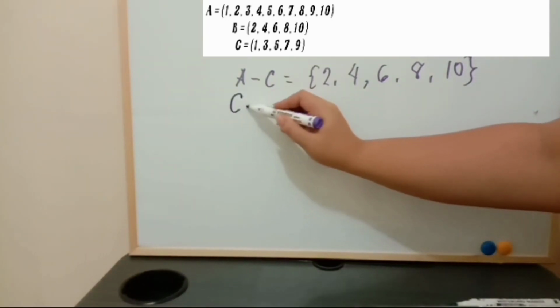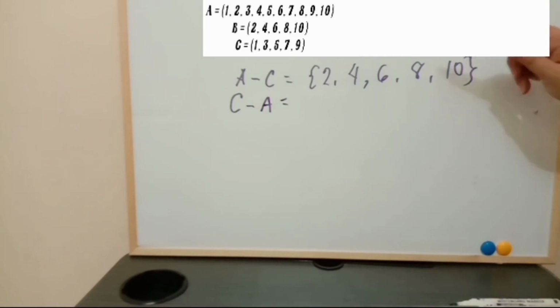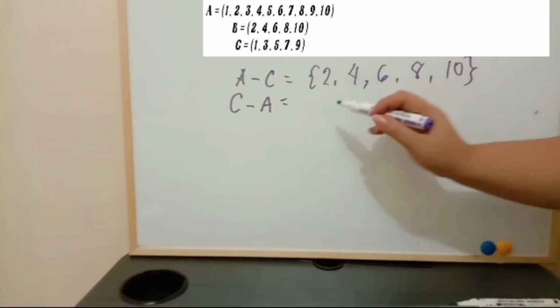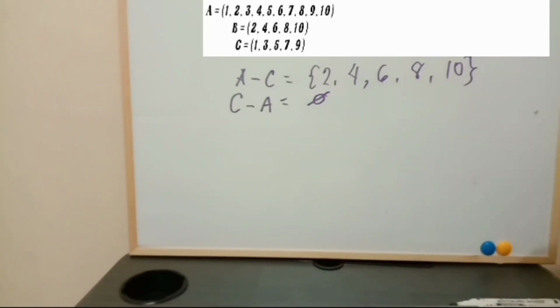But remember that the difference of C and A is different from the difference of A and C. What is in set C that we cannot find in set A? We have 1, 3, 5, 7, 9. Therefore, there is nothing in set C that we cannot find in set A. The answer, null set or empty braces.